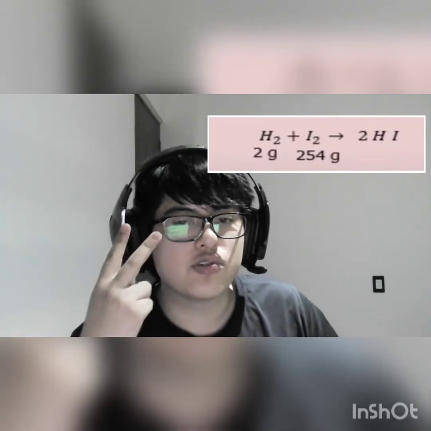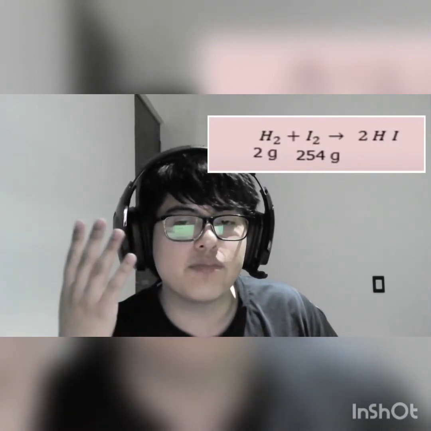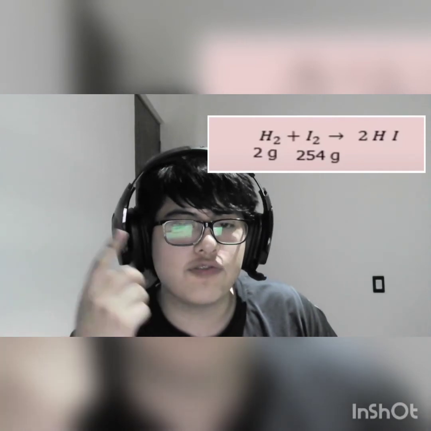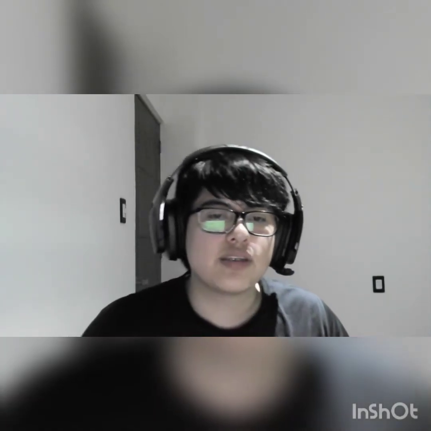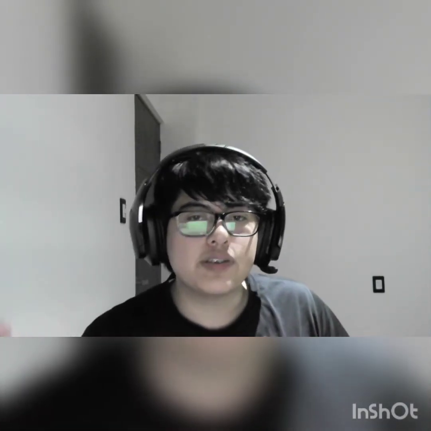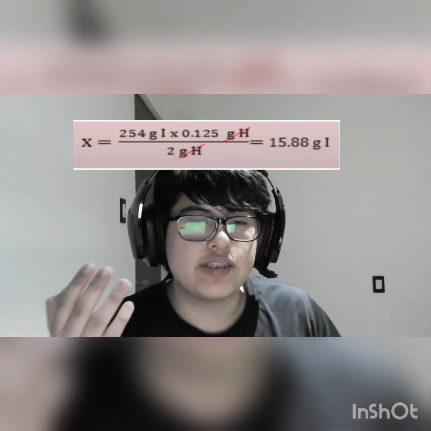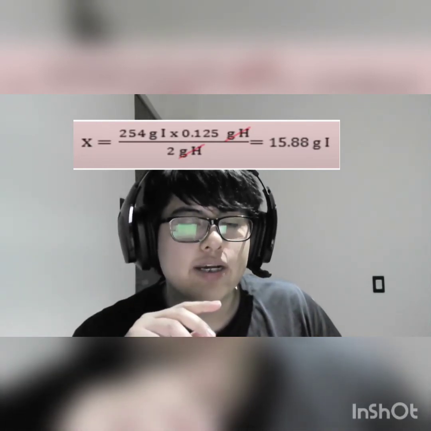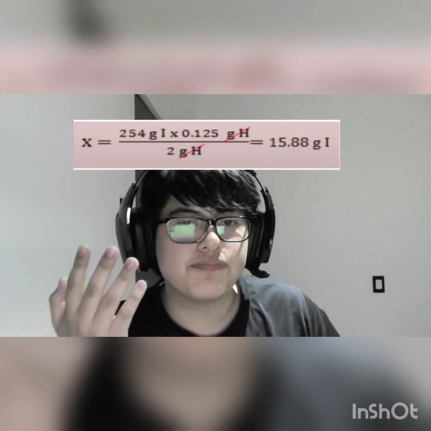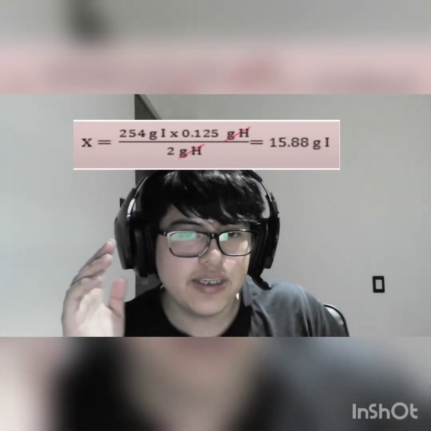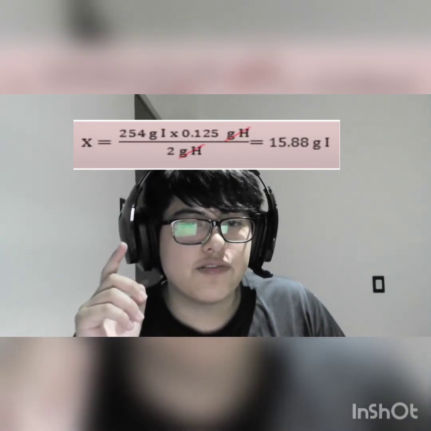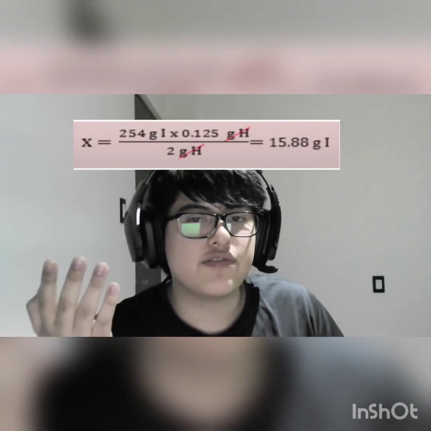Here we have 2 grams of hydrogen, which combine with 254 grams of iodine. To resolve the operation, we do again a rule of 3. How many grams of iodine combine with 0.125 grams of hydrogen? We obtain as a result 50.88 grams of iodine. Here we can see the same result as the previous example.